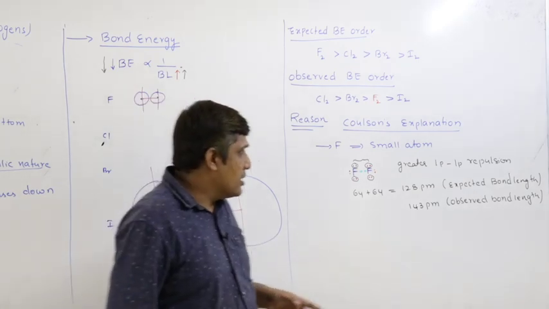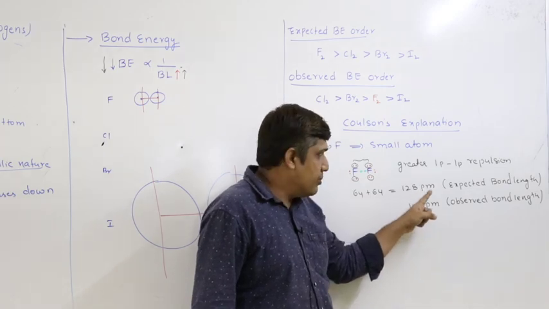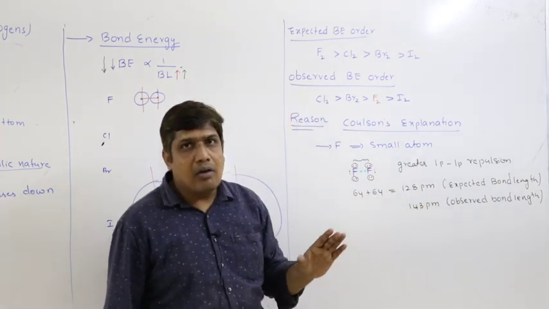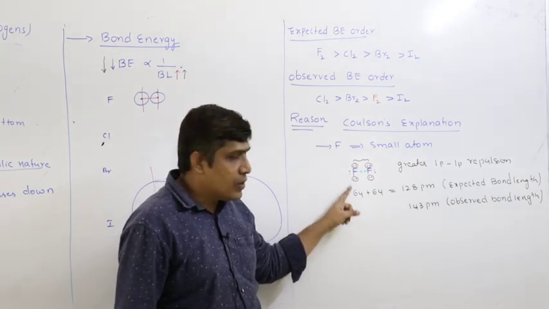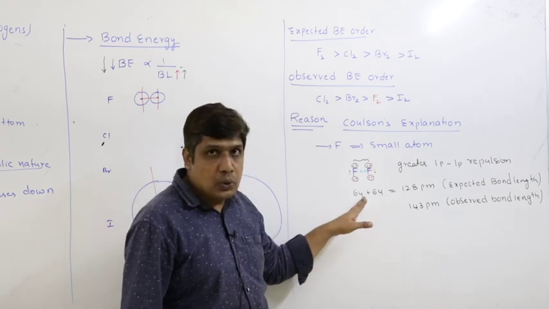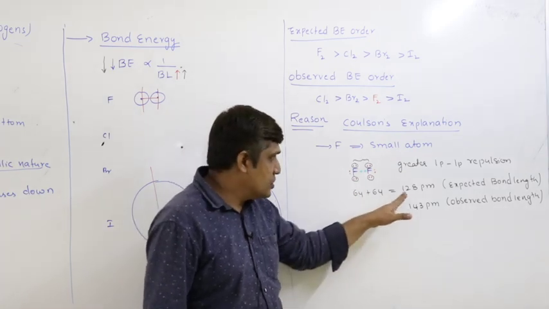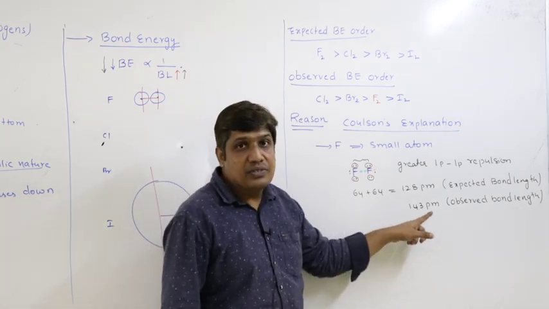This can be understood by comparing the expected bond length. Expected bond length is nothing but the sum of covalent radii. The covalent radius of a fluorine atom is 64, and for another fluorine atom it should be 64. So if I add these two, the expected minimum bond length should be around 128 picometers. But what is observed? It is 143.